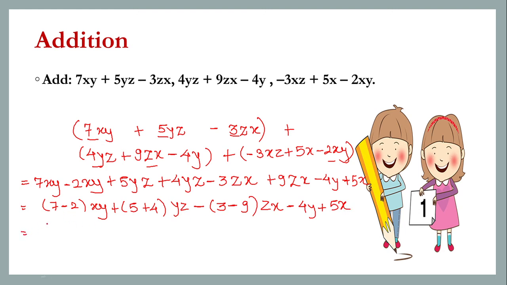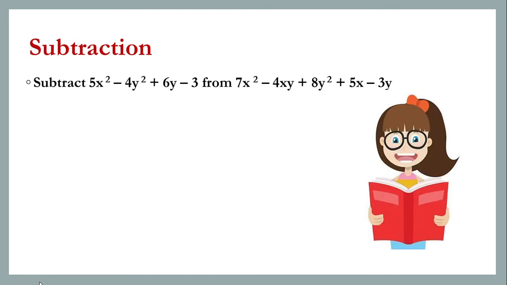Now let's solve this. 7 minus 2 is going to be 5xy plus 5 plus 4 is going to be 9xy. Here, sorry, this will not be 9xy. It will be, yes, it will be 9yz. Now 3 minus 9 is going to be minus 6. Minus into minus will become plus 6zx minus 4y plus 5x as it is. So in this way, you're going to add it. What you're going to do is you're going to bring the like terms together. In the similar fashion, we are going to do this subtraction.